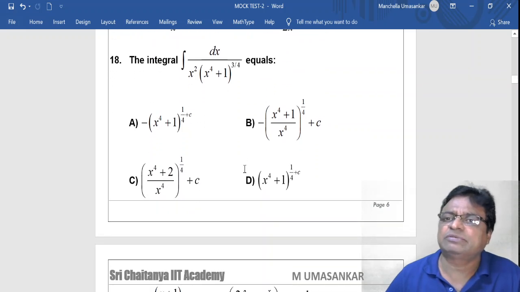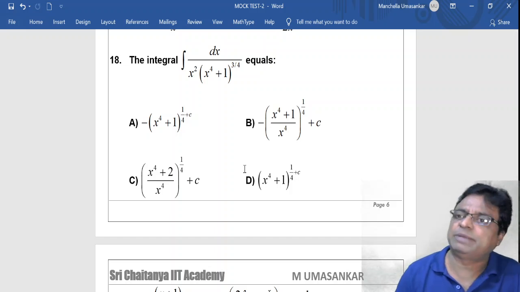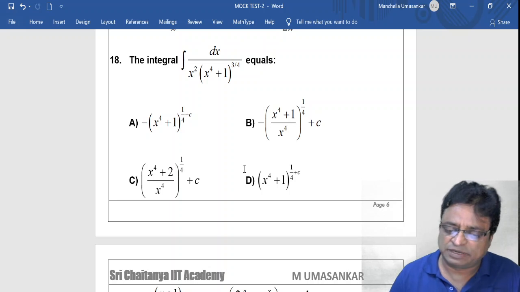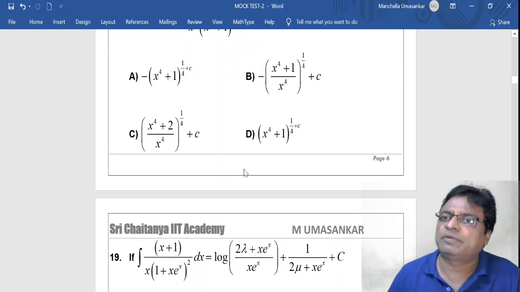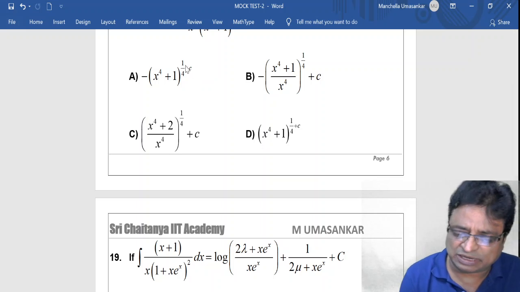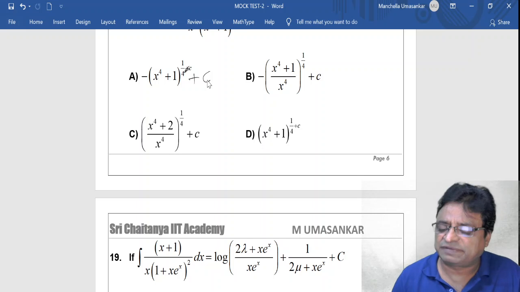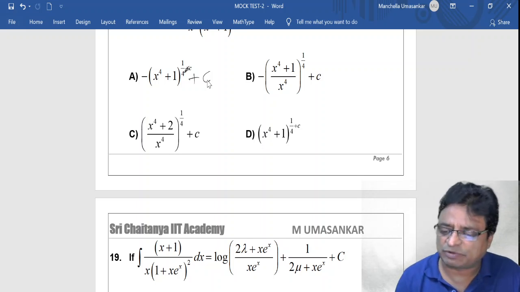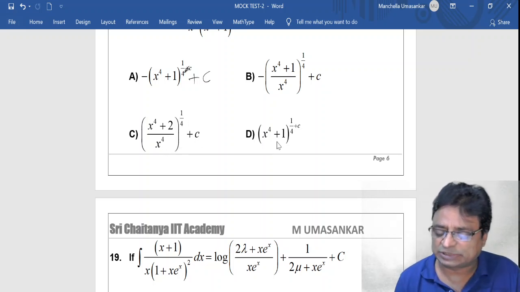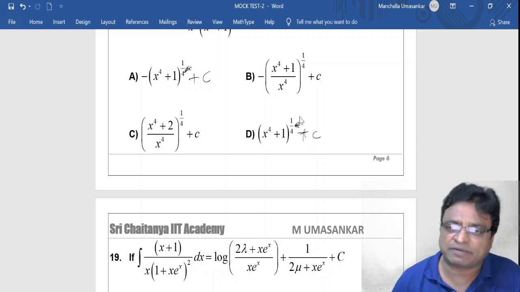Now coming to 18th question. Integral dx by x square into x power 4 plus 1 whole power 3 by 4 equal to, option A minus of x power 4 plus 1 whole power 1 by 4, now this is a plus C here, and B minus of x power 4 plus 1 whole by x power 4 whole power 1 by 4 plus C, C x power 4 plus 2 by x power 4 whole power 1 by 4 plus C, D x power 4 plus 1 whole power 1 by 4 plus C. Plus C is here, plus C is here. There is no plus C in the power, please.